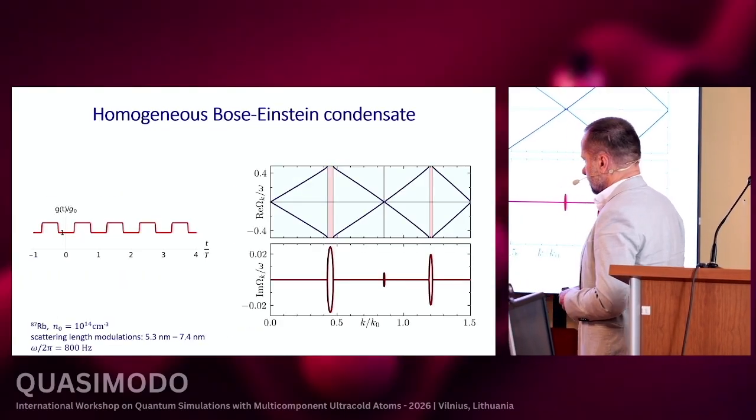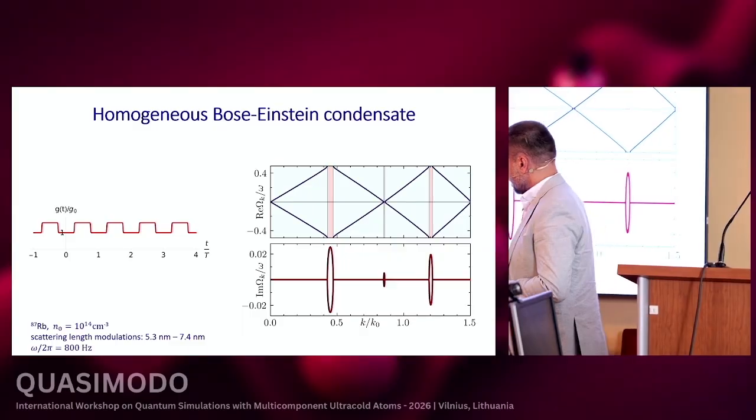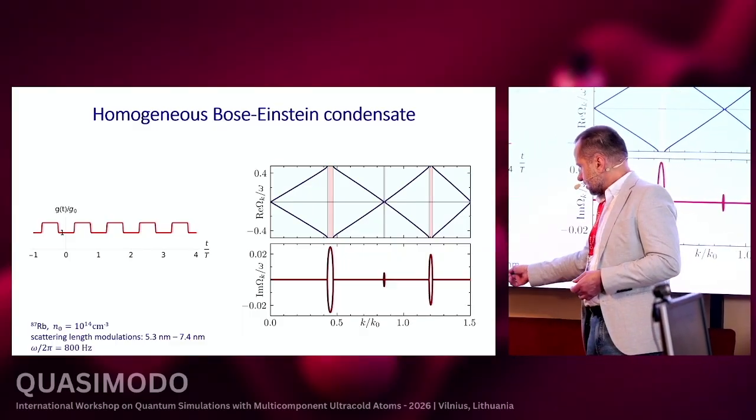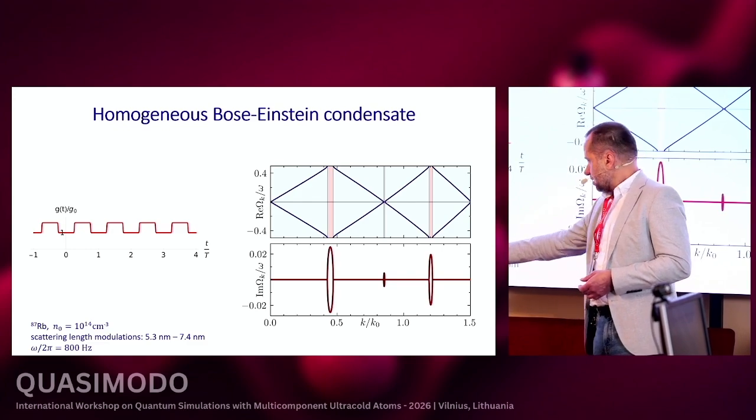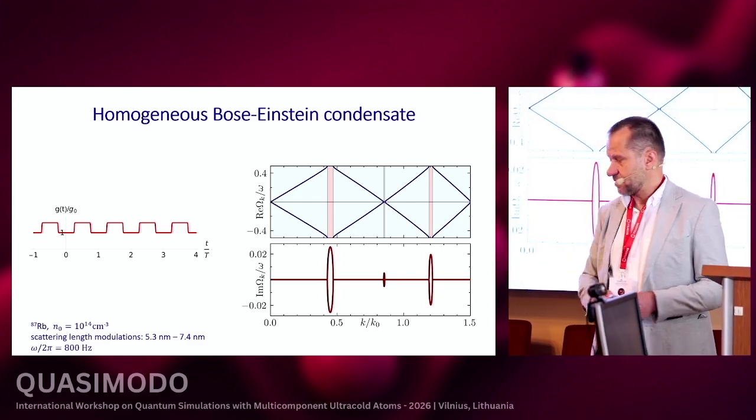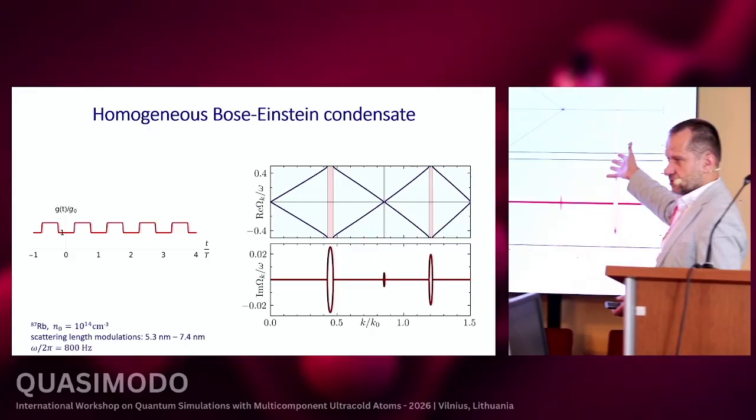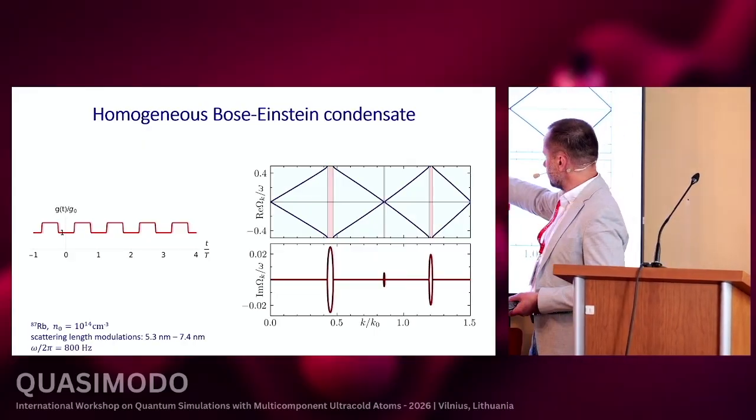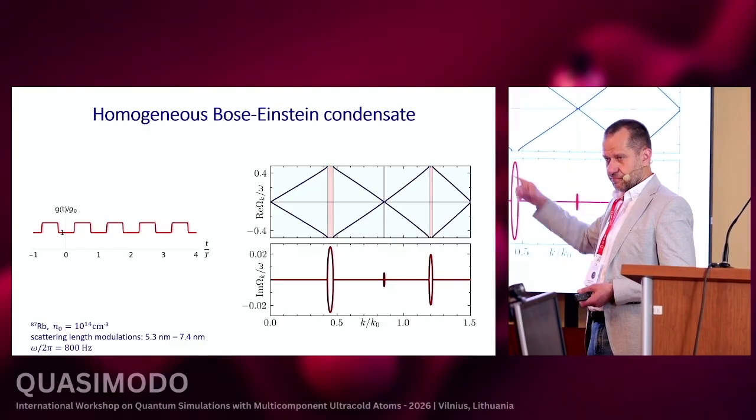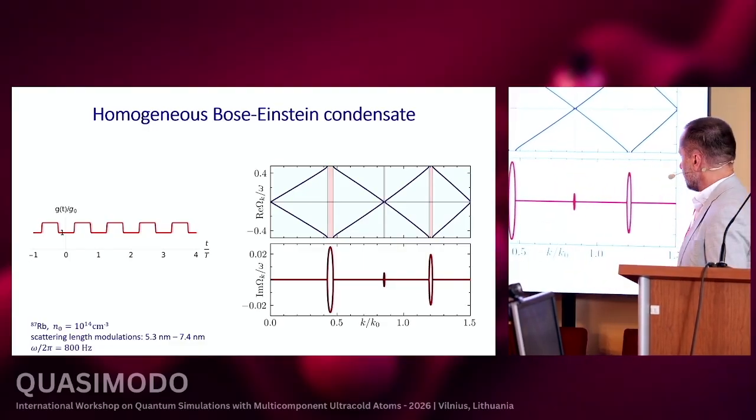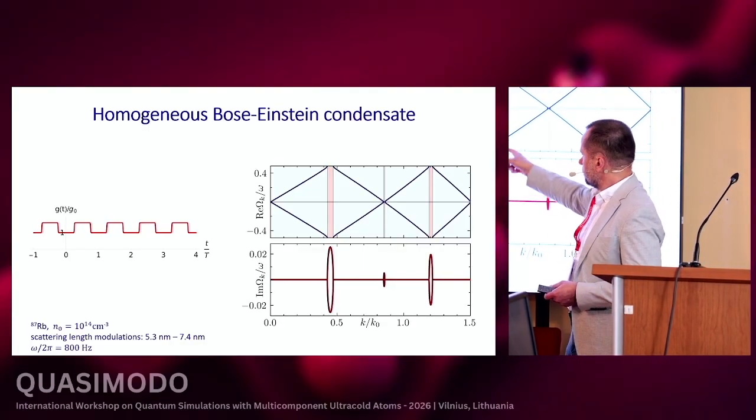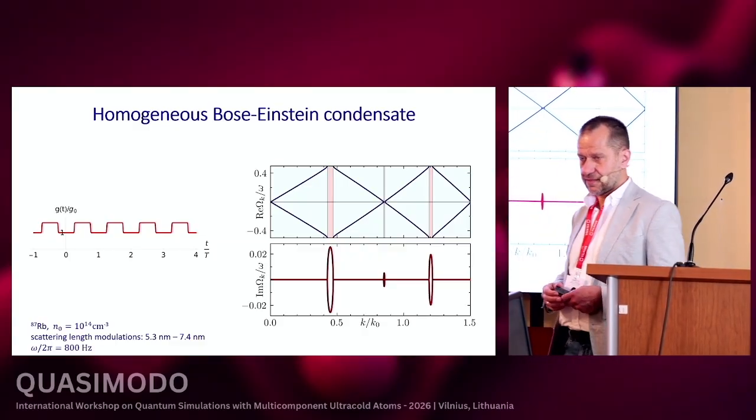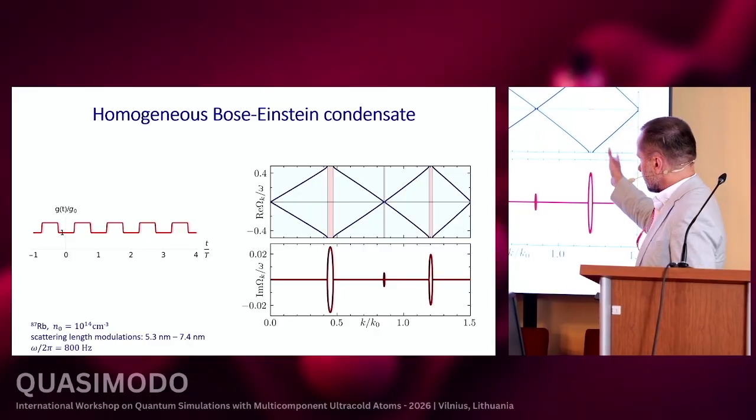This is an example for typical experimental parameters: rubidium atoms, and the scattering length is changing in this range, with a frequency of 800 Hertz. And this is a solution of the Bogoliubov equation. Indeed, we see the formation of gaps in the band structure in the momentum domain, and the modes corresponding to the gaps are unstable modes of the Bose-Einstein condensate.